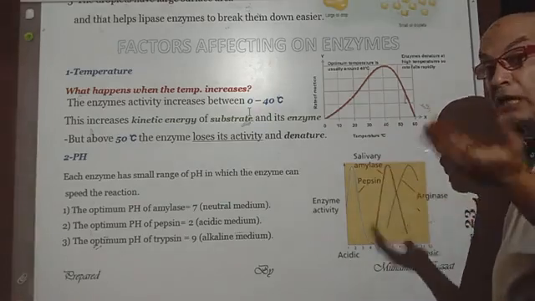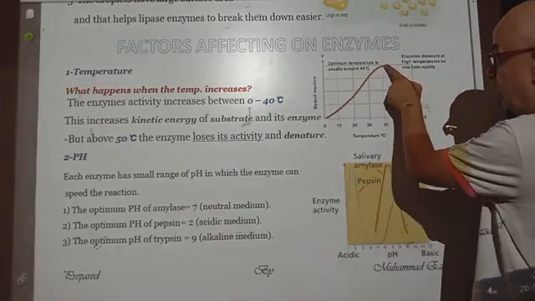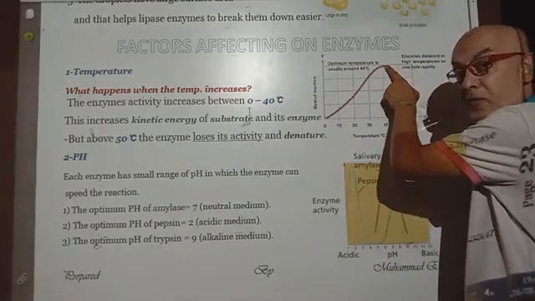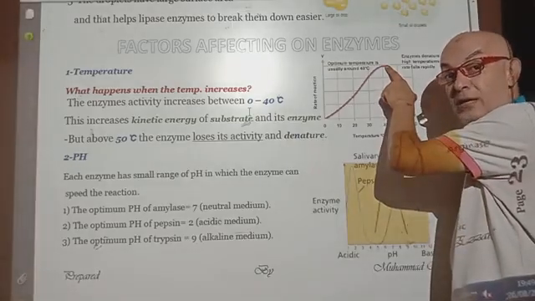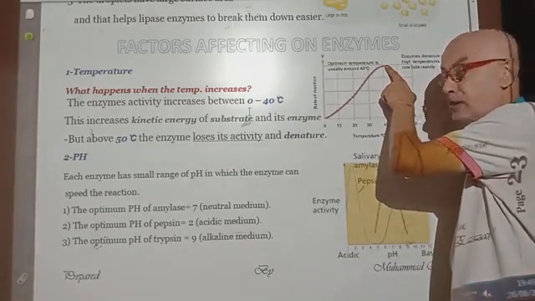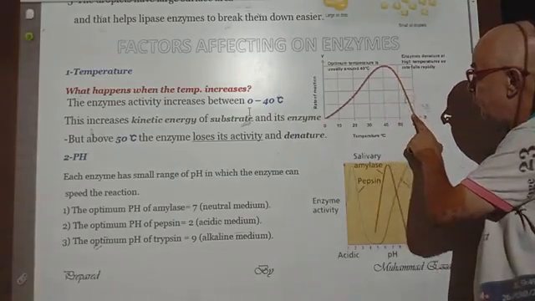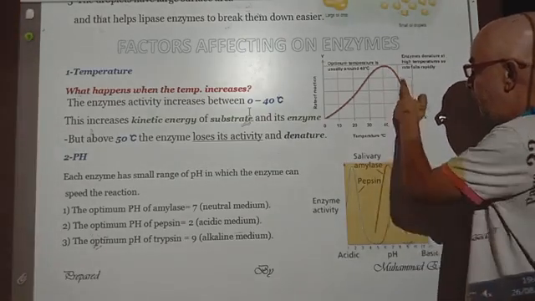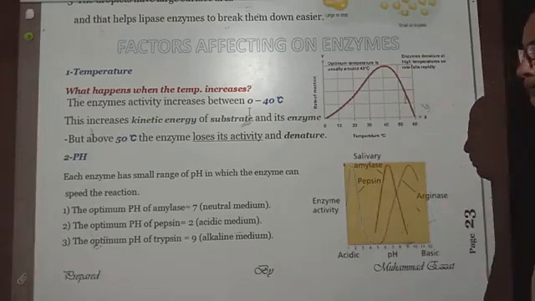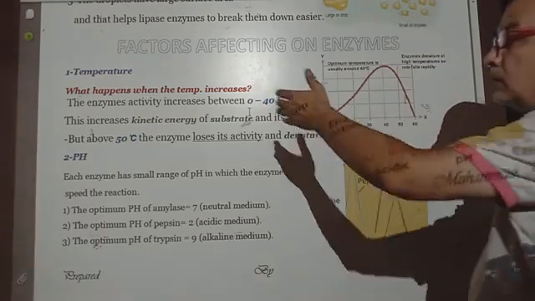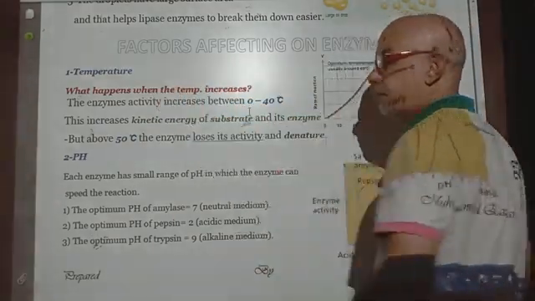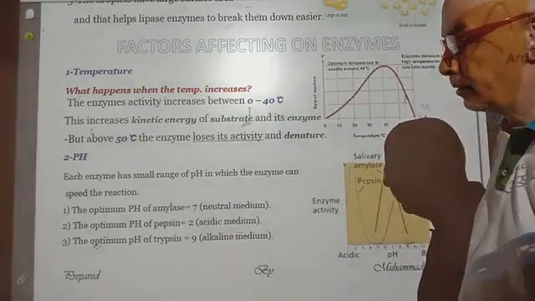When the temperature increases above 40 centigrade, the action of the enzyme starts to decrease until it denatures above 50 centigrade. So above 50 centigrade, the enzyme loses its activity and denatures. This concerns temperature as a factor affecting the action of the enzyme.